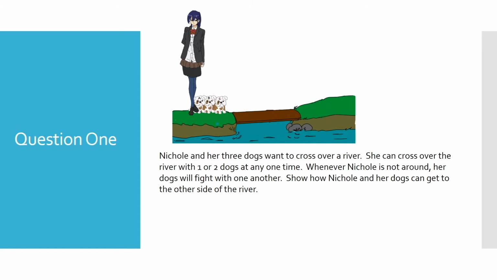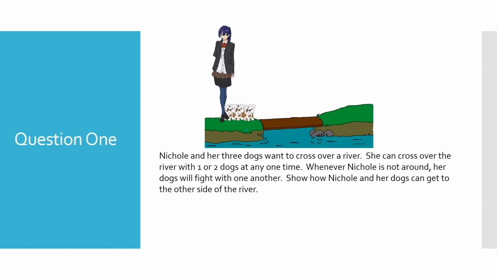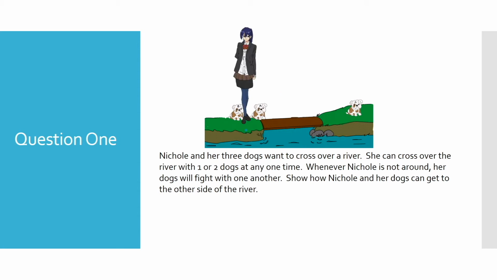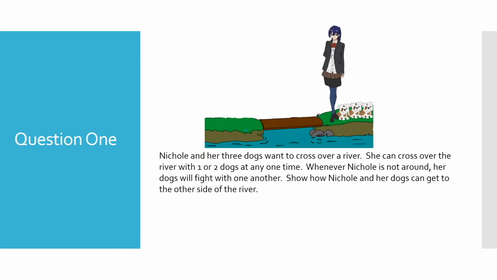Nicole and her 3 dogs want to cross over a river. She can cross over the river with 1 or 2 dogs at any one time. Whenever Nicole is not around, her dogs will fight with one another. Show how Nicole and her dogs can get to the other side of the river. There are many ways you can answer this question. Label the 3 dogs as Alpha, Bravo and Charlie. Nicole will cross the river with dogs Alpha and Charlie. After they have crossed over, bring dog Alpha back across the river. Finally she can cross the river with dogs Alpha and Bravo.